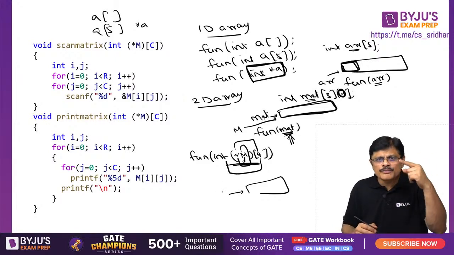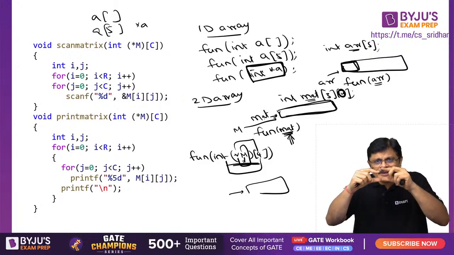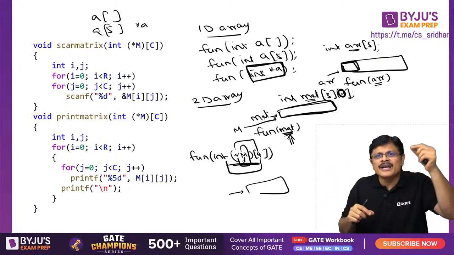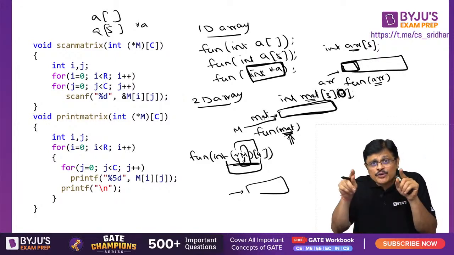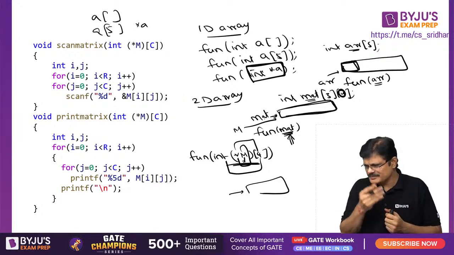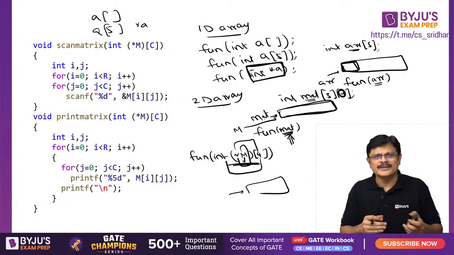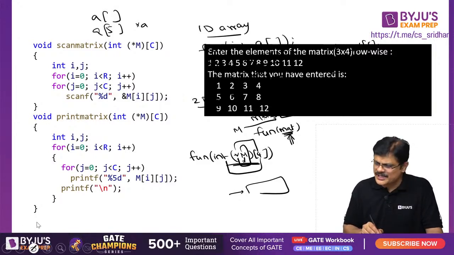The second 1D array of the 2D array, because mat is pointing to the first 1D array. Mat plus 1 means the next 1D array. So the next 1D array will be passed as argument to the function. So M0 will be pointing to the first 1D array, my dear friends. It points to the next 1D array. That's it. Like that. Is that clear? Of course, if you run this particular program, that would be the output, sir. Hope you understand this story. Yes or no?